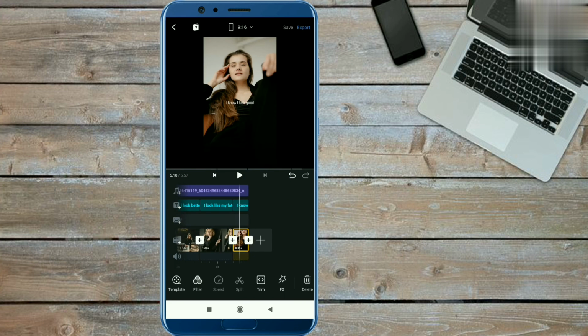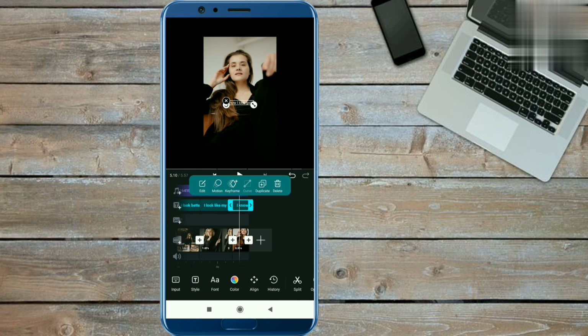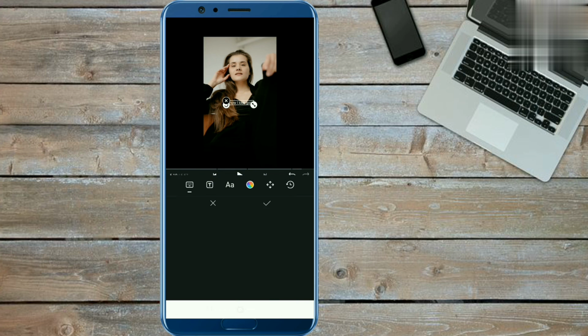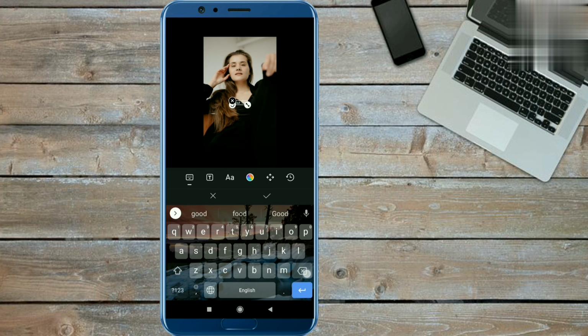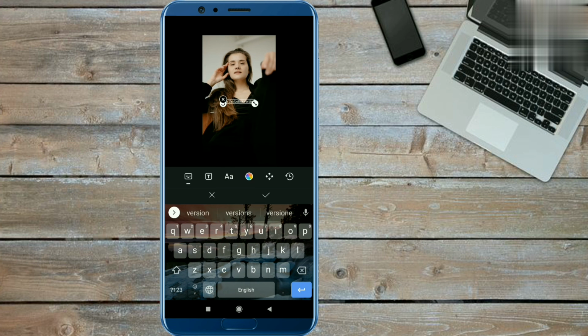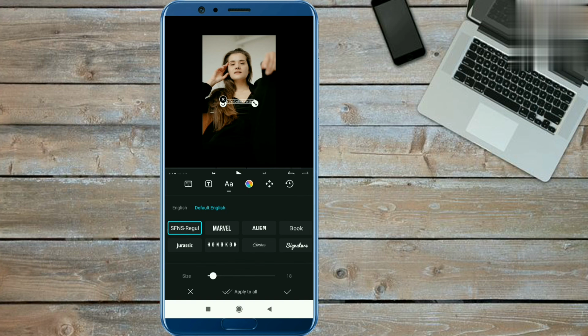In this way you have to click again on the fourth text timeline and edit from here, remove this first text and input the title, which is I am the better version. Okay, last text. Okay, now guys, you can select the fonts from here. Click on this option and select the fonts according to you.